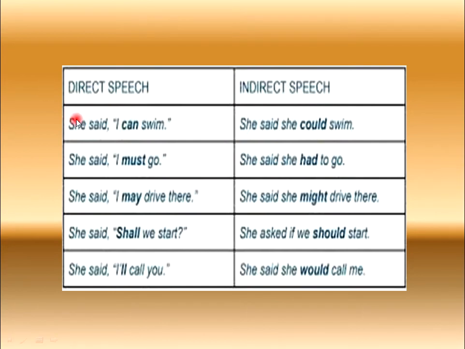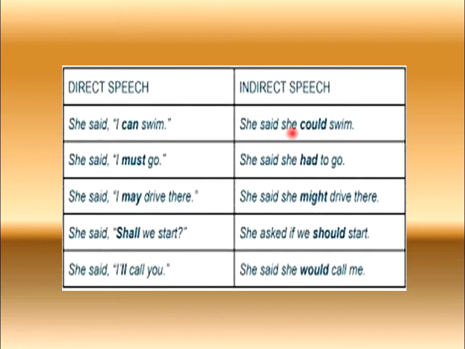Let me show you some more examples. Over here you can see direct speech: she said, comma, apostrophe start, I can swim, apostrophe close, full stop. Whenever we convert this sentence into indirect speech, it becomes the first pronoun or noun with the helping verb, and the verb will remain the same. So she said remains the same. All we have to do is take away the comma and the apostrophes, and write it out and convert it.